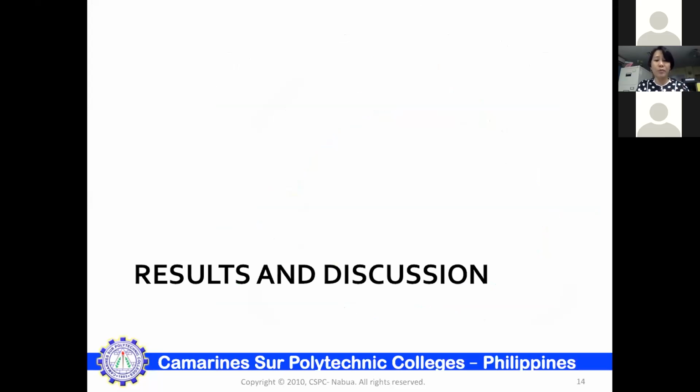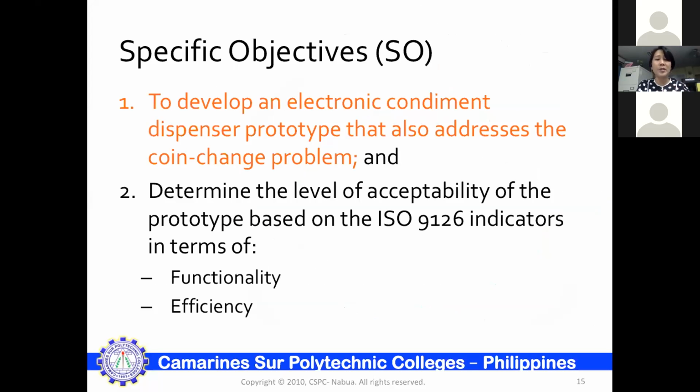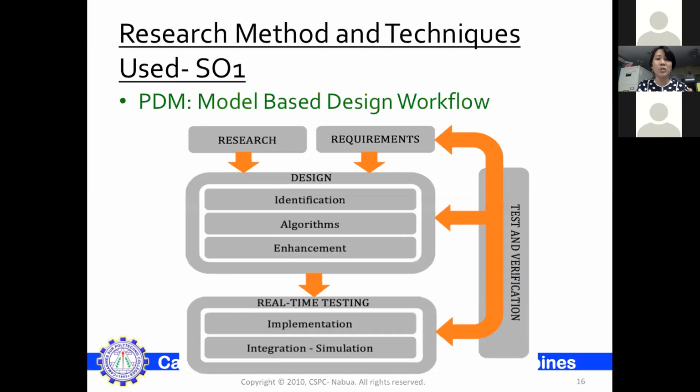So for the results and discussion, for the first specific objective, or the SO1, which is to develop an electronic condiment dispenser prototype that also addresses the coin change. For the research method and techniques, the prototype development methodology, or the PDM, we use the model-based design workflow that has a series of loop phases. This includes the research and requirements, design in the loop, test and verification in the loop, and the real-time testing in the loop, the last part of the model.